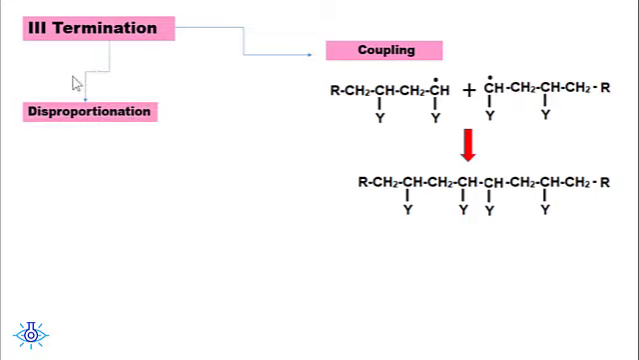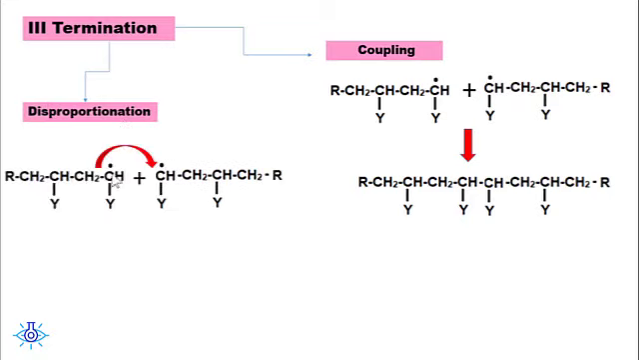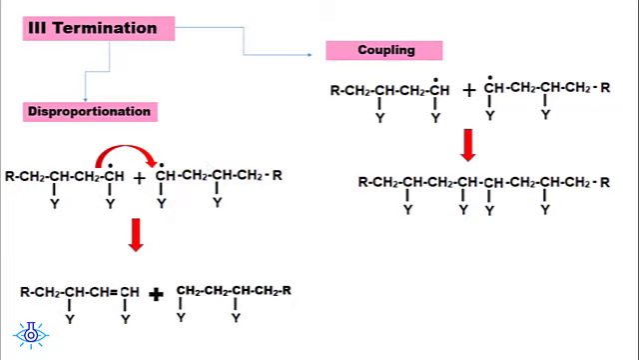The other method of termination is disproportionation. In disproportionation, there is transfer of a hydrogen atom from one radical center to another radical center, forming two macromolecules. So two macromolecules are formed, one being an unsaturated dead polymer and the other one a saturated one. Unsaturated means it is having a double bond.